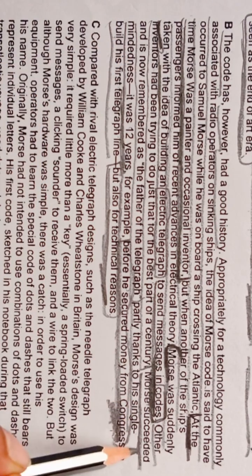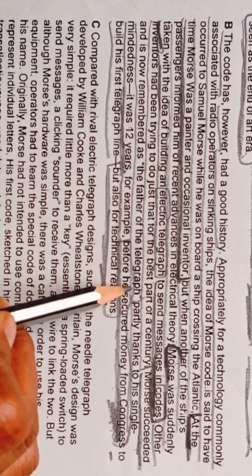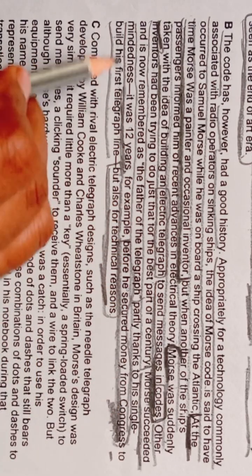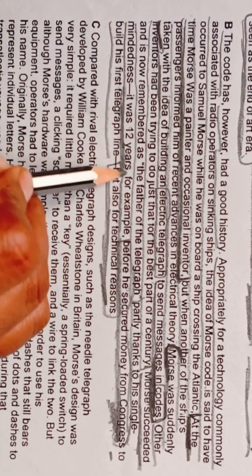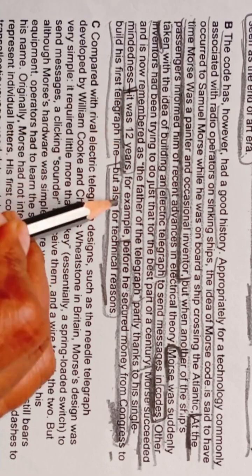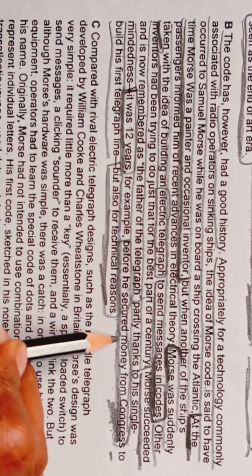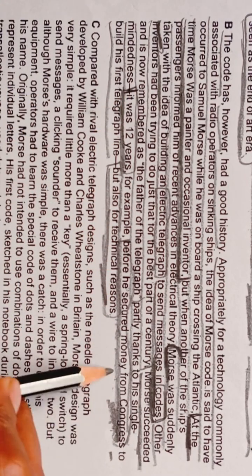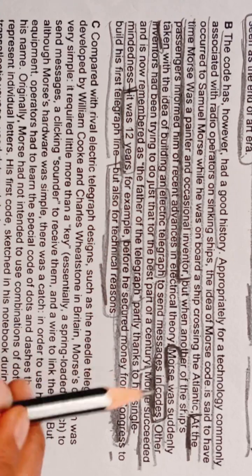Morse succeeded and is now remembered as the father of telegraph, and partly thanks to his single-mindedness. It was 12 years, for example, before he secured money from the Congress. Okay, from these lines we are getting our answer. I hope you have understood this. Okay, so let's see whether we are getting our another answer or not.